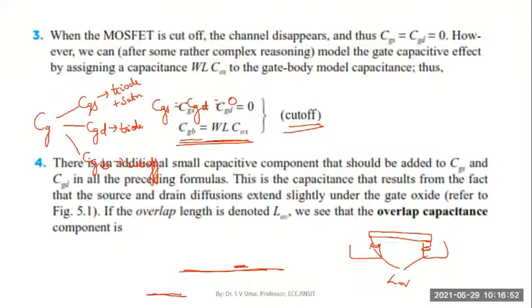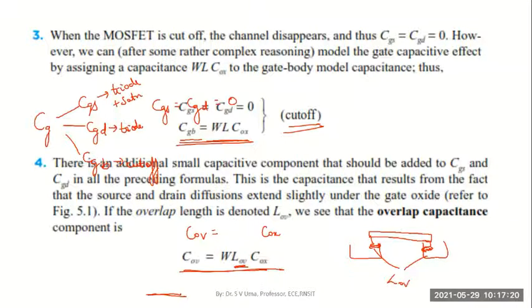There is a small overlap, and that length of overlap will cause another capacitance known as the overlap capacitance, COV. The overlap capacitance is defined again with the oxide layer capacitance, and this is defined per unit area. Now, what is the area of overlap?